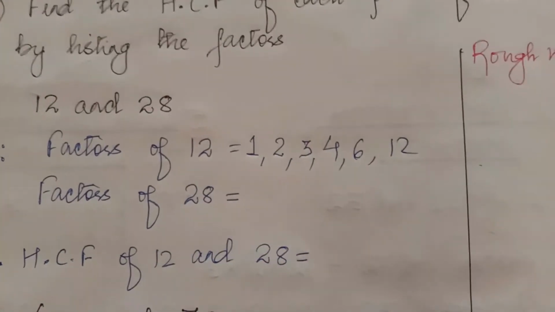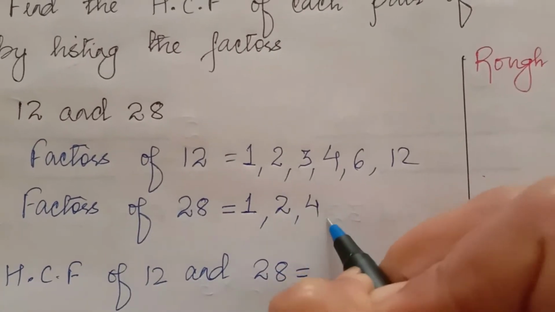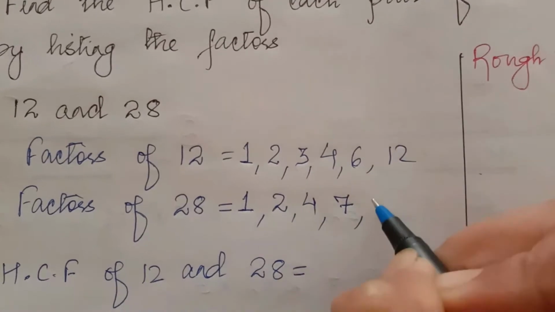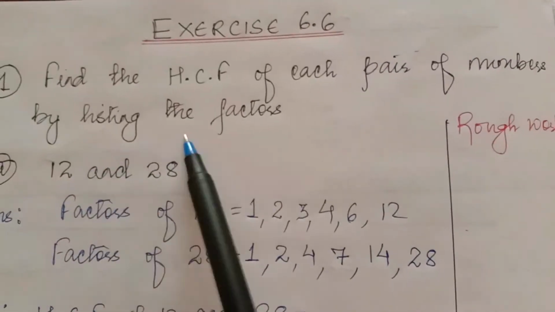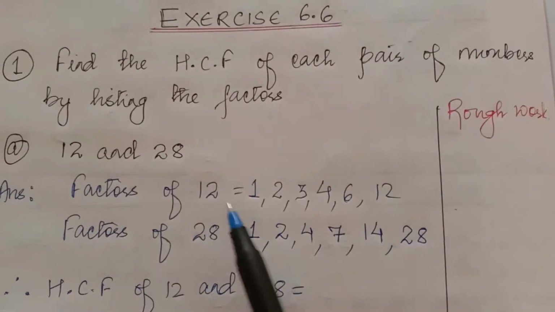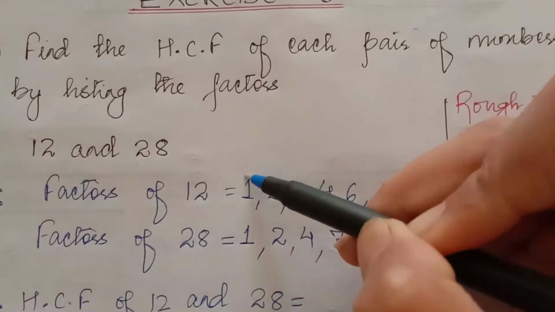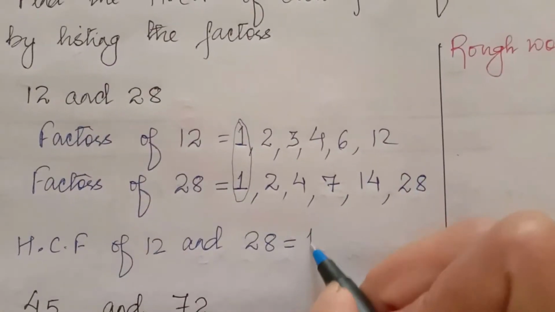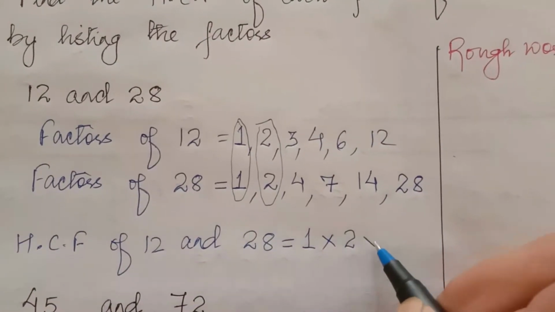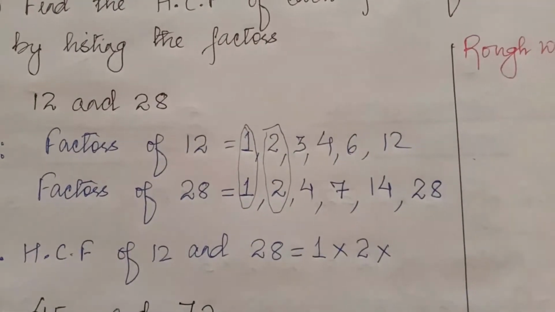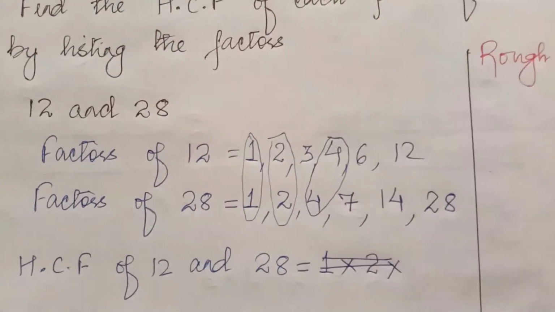These numbers divide 12. For 28, 1 is always a factor, 2, then 4 can divide, 4 7s are 28 and 2 14s are 28, then 28 itself. Now these are the factors, because you have to list all the factors of 12 and 28. Then we will write the common factors here. So the common factors here are 1, 2, then another is 4, then we don't have more.